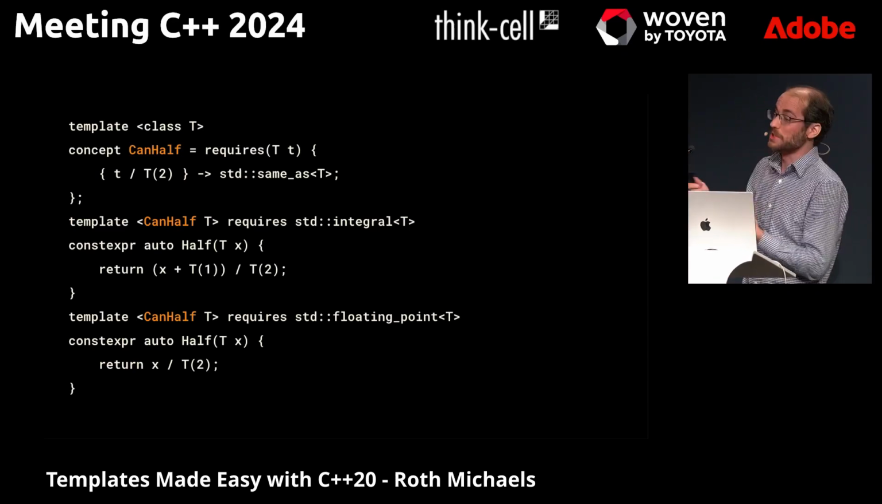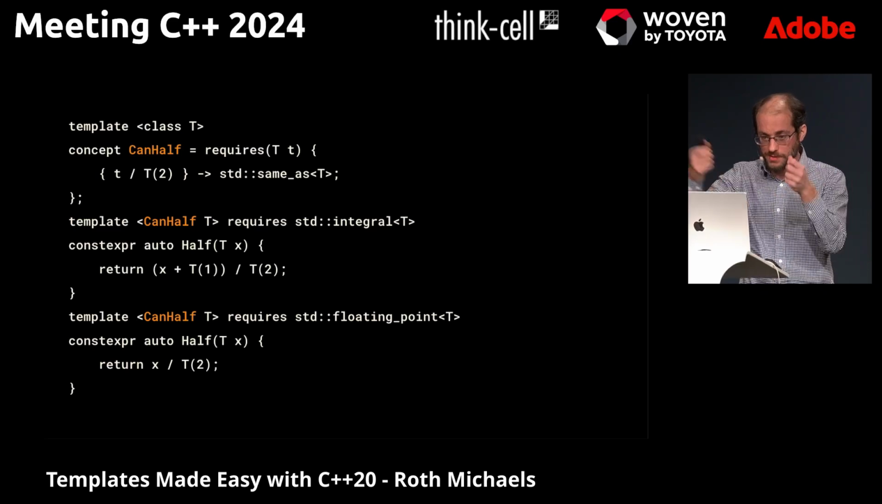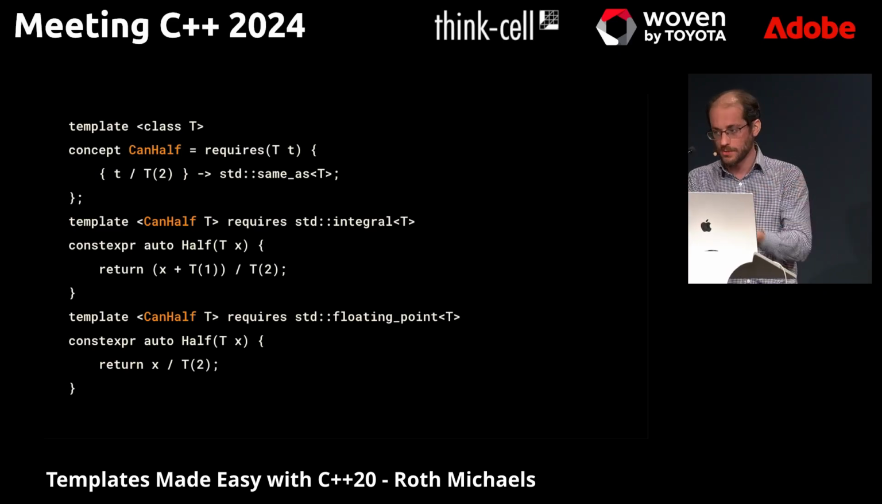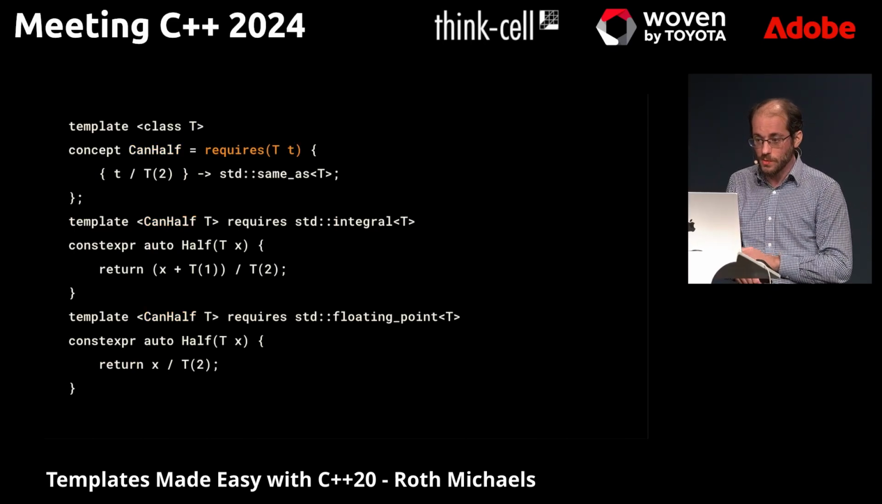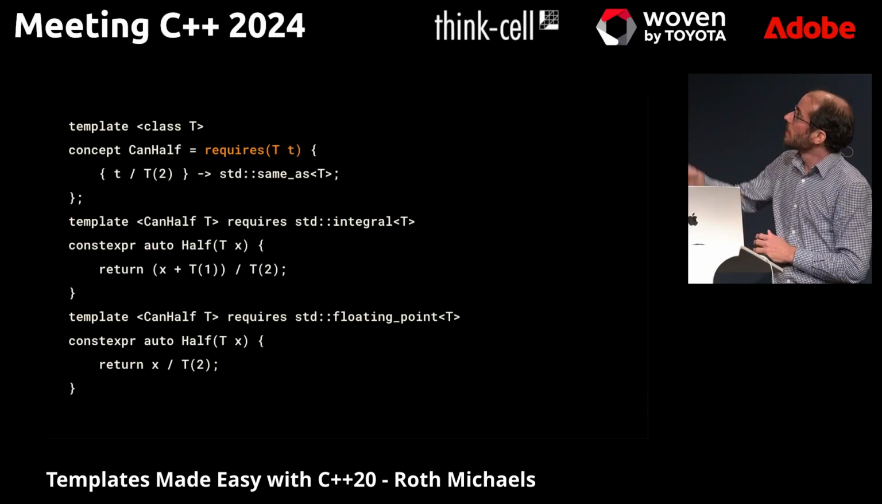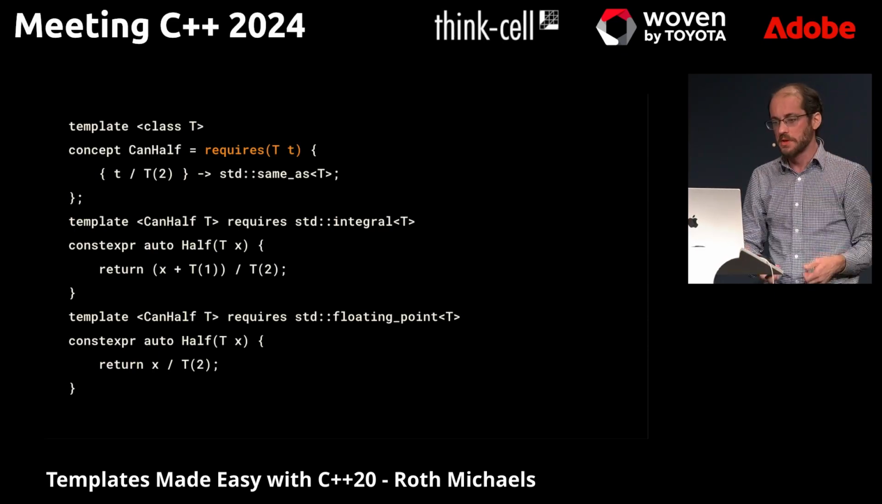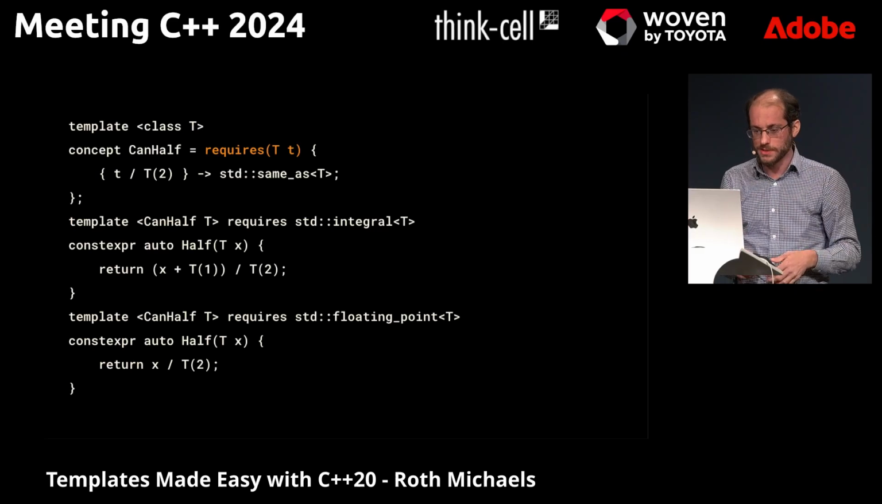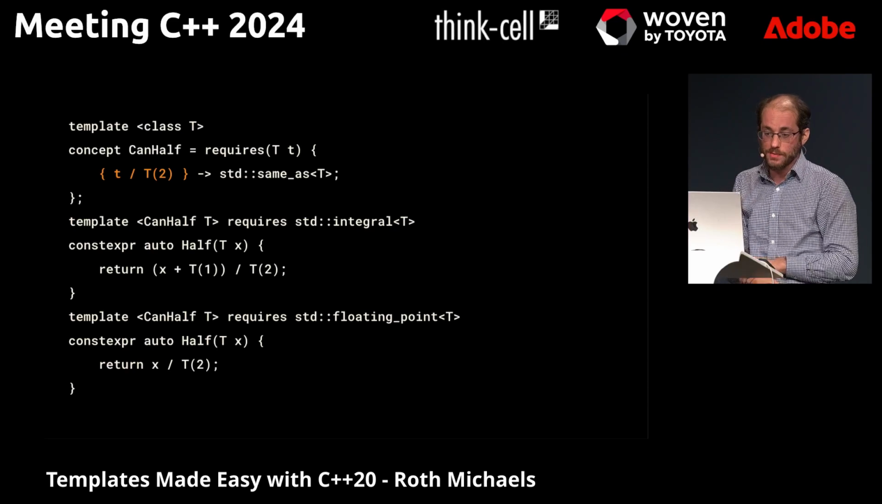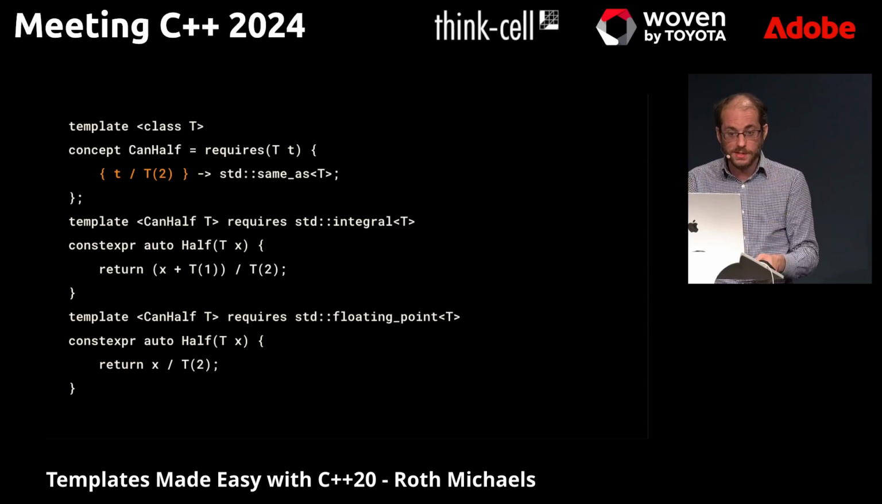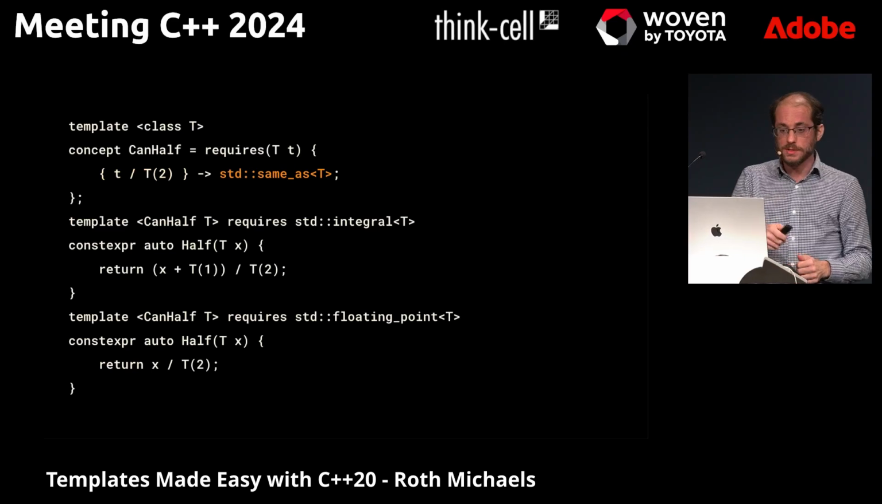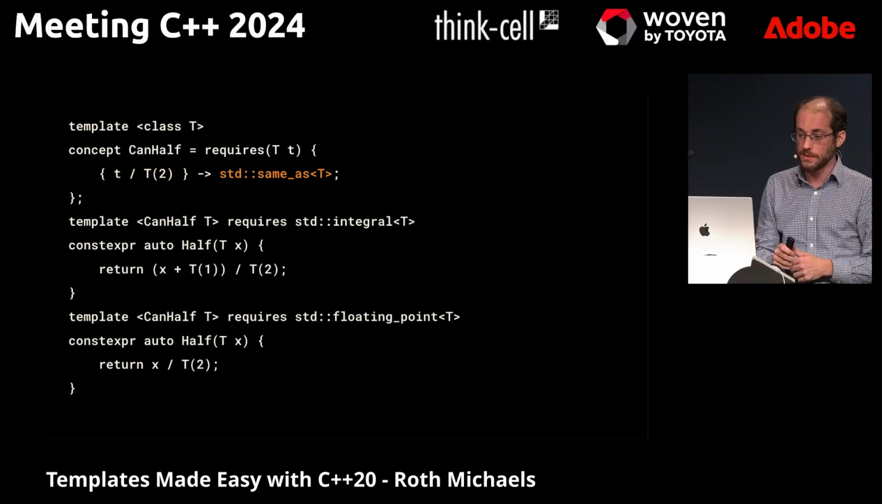There's a few pieces to this. Concepts are also another kind of template in themselves. So I say template of some T, but instead of saying class or defining a function, I'm saying it's a concept named can_half. Then I have what's called a requires expression, where I'm saying I require that if you have some lowercase t of type capital T, this must be a valid expression. That is the requirement that t must be divisible, like it might be legal to go t divided by 2. And if you do that, the result must be the same type as t.